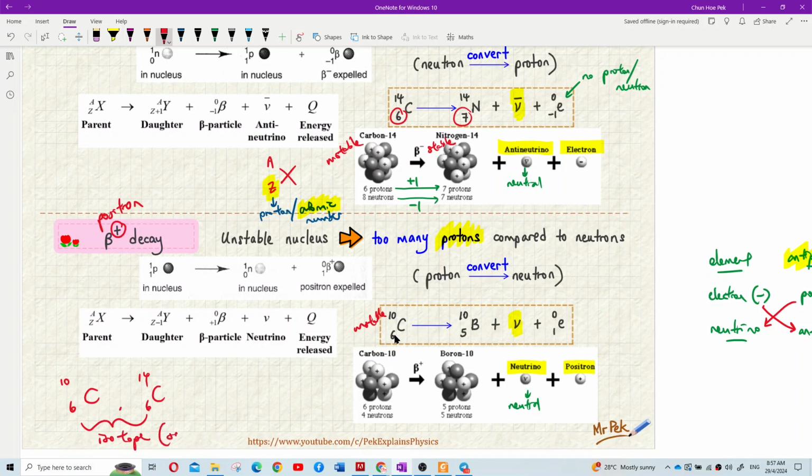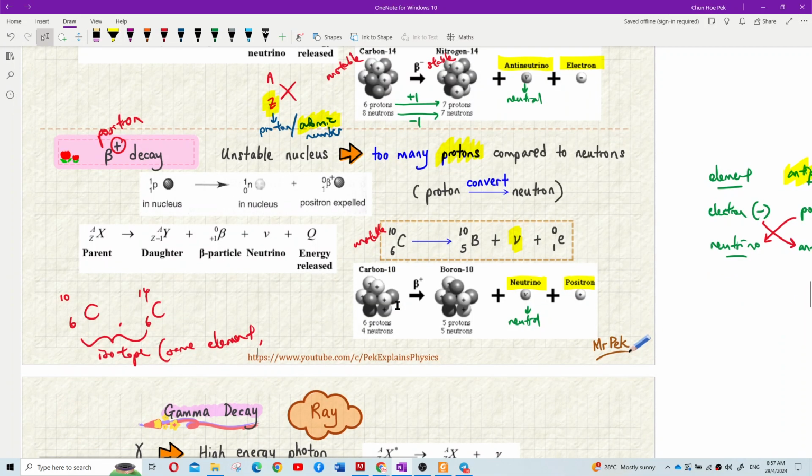They are still the same element, just different mass number. Isotope means they are the same element. Why? Because they have the same proton number, 6 and 6. The proton number is the atomic number that determines what element.